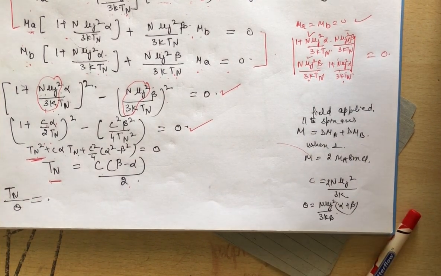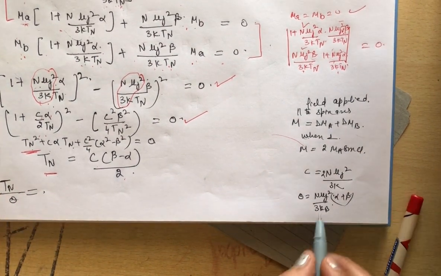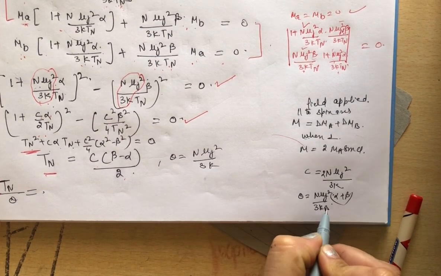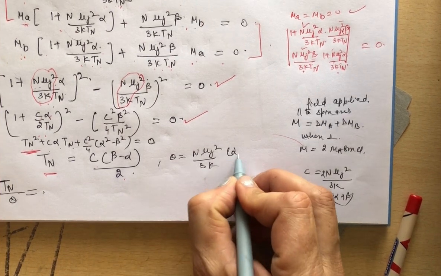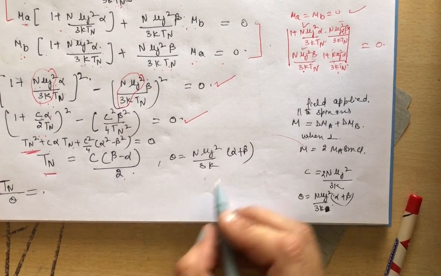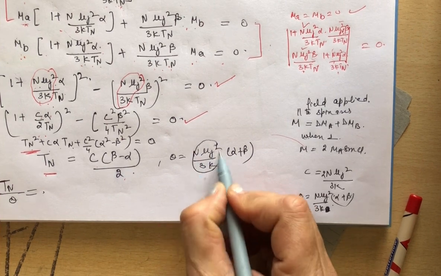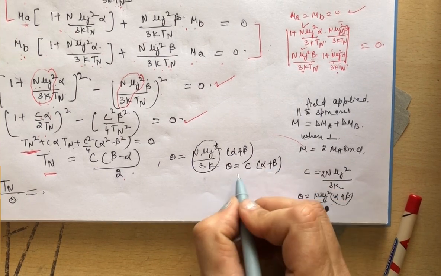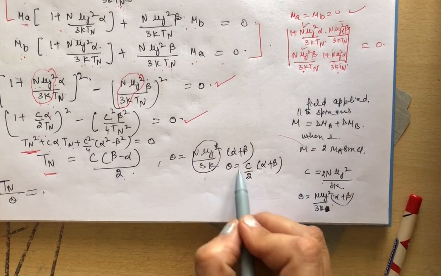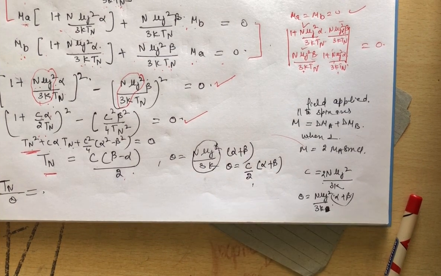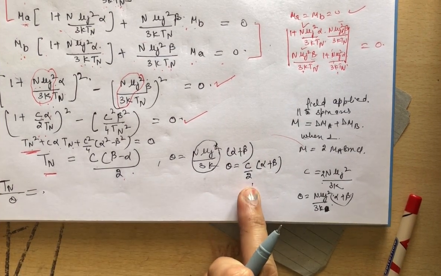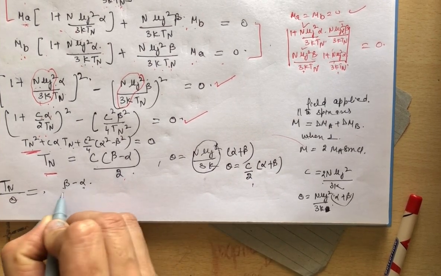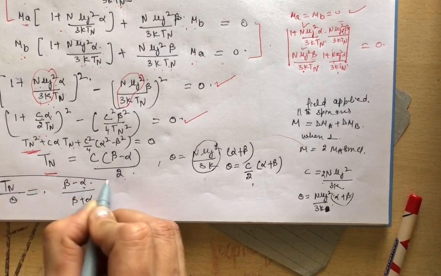Clear? Now what is theta? Theta is equal to n mu j square upon 3k, where beta is for Boltzmann, alpha plus beta. Clear? So n mu j square upon 3k is equal to C. Theta is equal to C by 2 times alpha plus beta. So when you divide these two, TN by theta, what do you get? C by 2 cancels, and we get beta minus alpha over beta plus alpha.